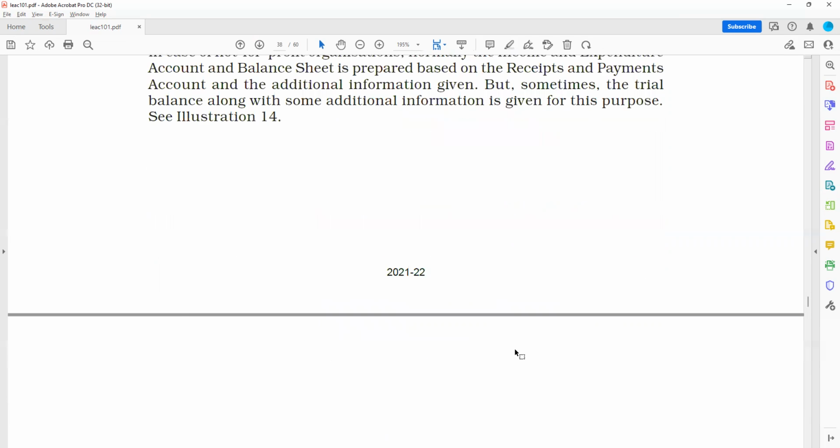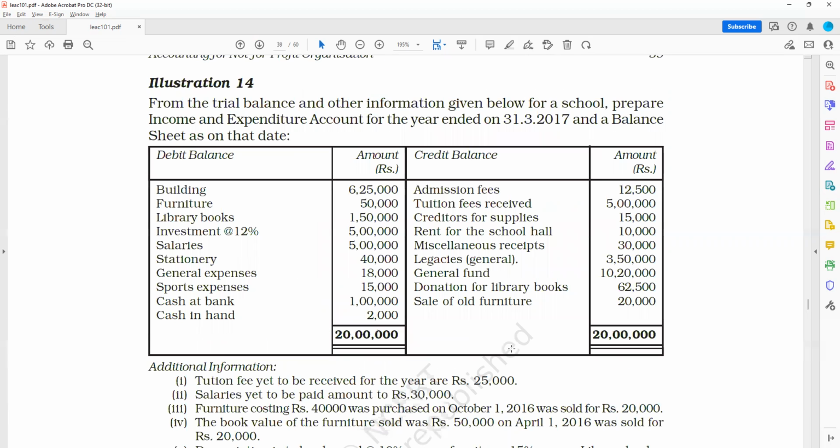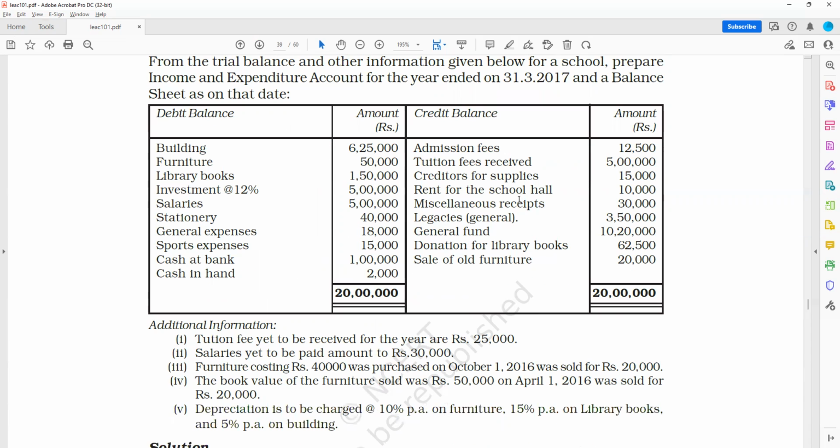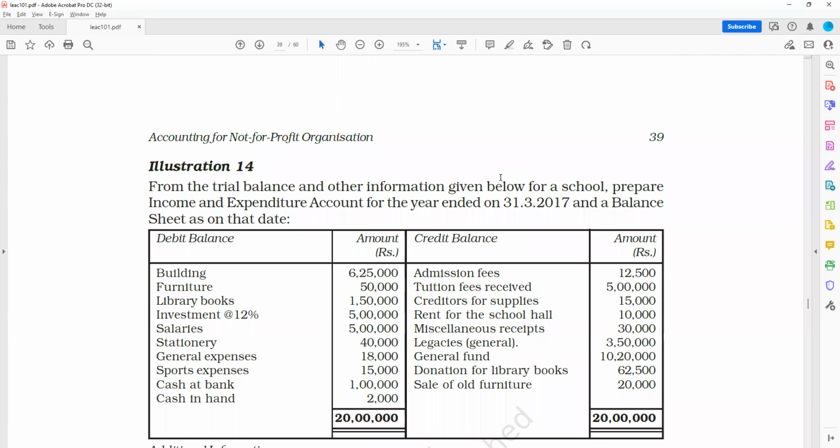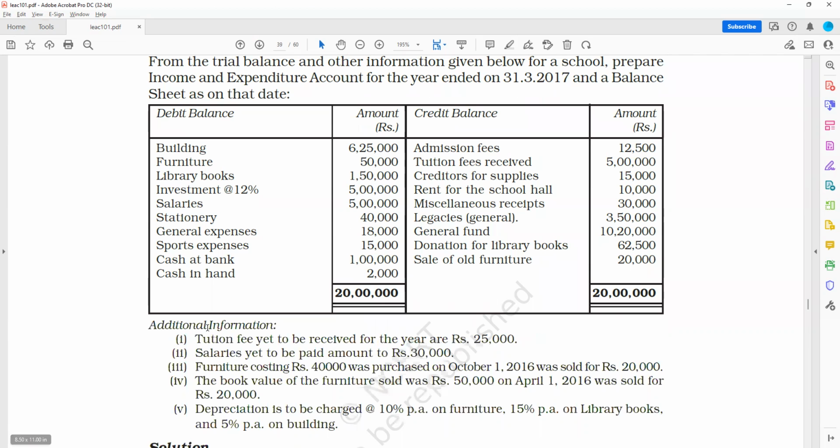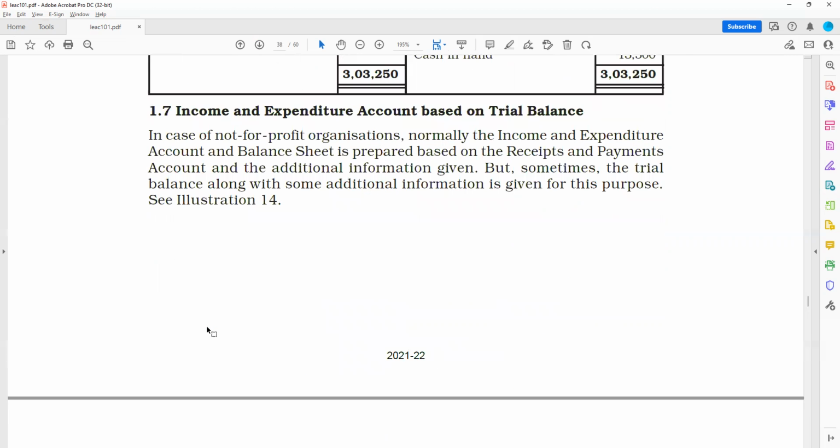Then income and expenditure account based on trial balance. Everyone, today we will be stopping here, and we'll try to finish off the chapter next week, that is income and expenditure account based on trial balance.